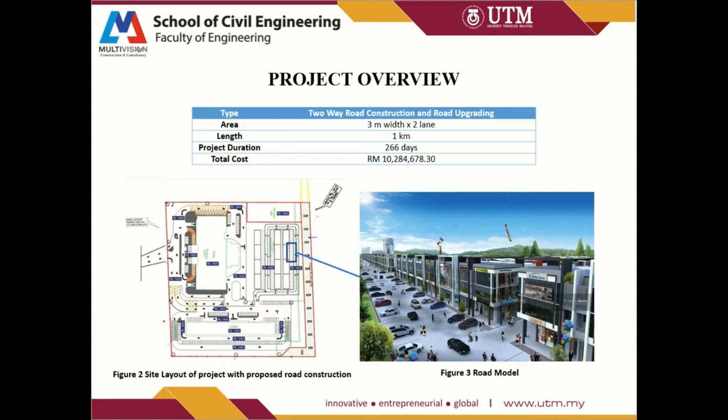This project is estimated to be done in 266 days, starting from 6th of January 2020 until 27th of September 2020. The total cost is 10,284,678 ringgit and 30 cents. Figure 2 shows the site layout of the project with the proposed road construction around the area, while figure 3 shows a zoom-in of a road model located at the business area.